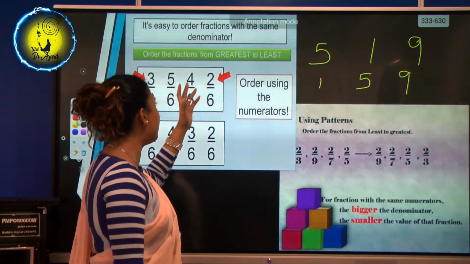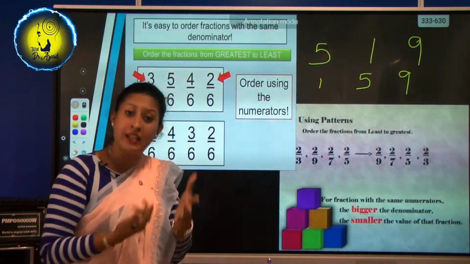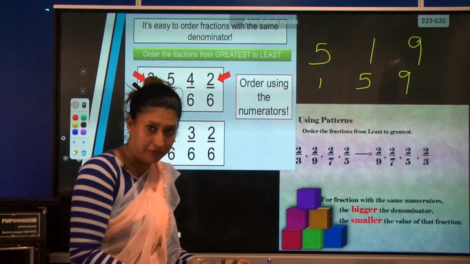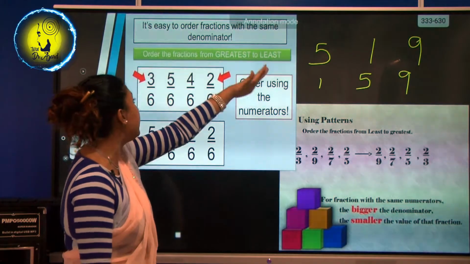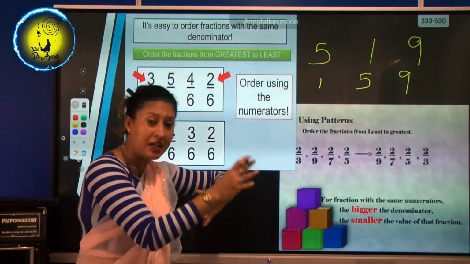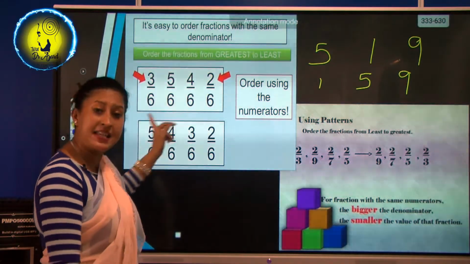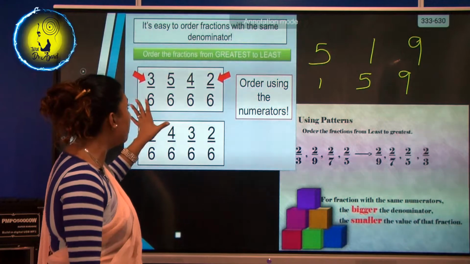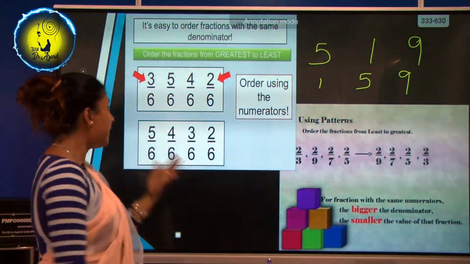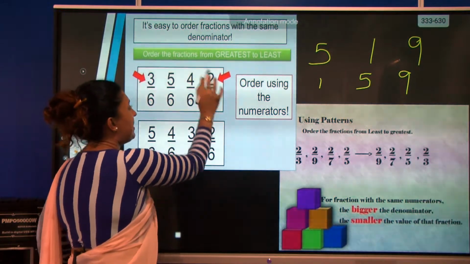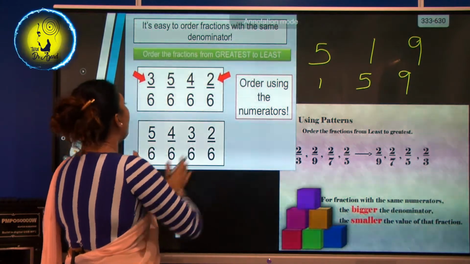But in a fraction, you are a little confused because you have two numbers, the numerator and the denominator, isn't it? I am going to help you with that. Order the fractions from greatest to least, which means from the bigger number to the smaller number. Now see, the denominators are the same here, so you have to think about the numerator only. Tell me, from greatest to least, what is the first one?